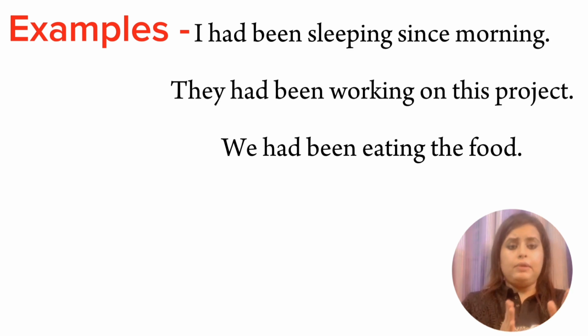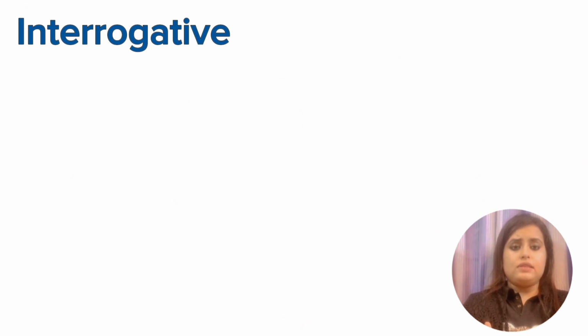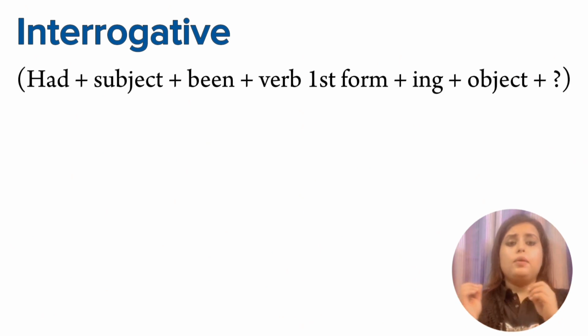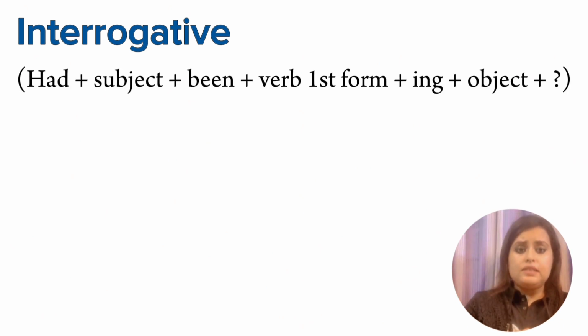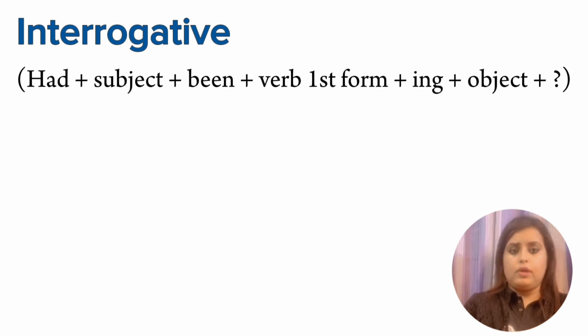I had been sleeping since morning. They had been working on this project. Next it is, we had been eating the food. Now the rule for interrogative sentences will be: had plus subject plus been plus verb first form plus ing plus object followed by the question mark.